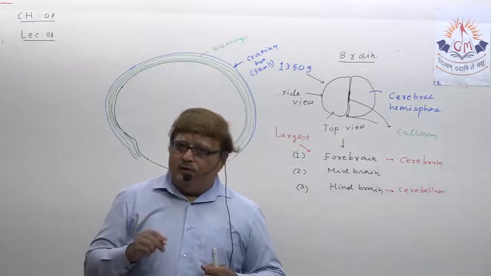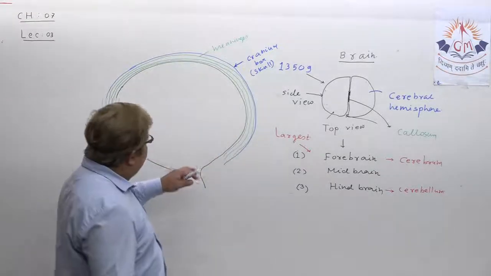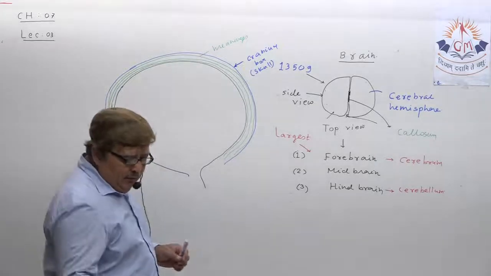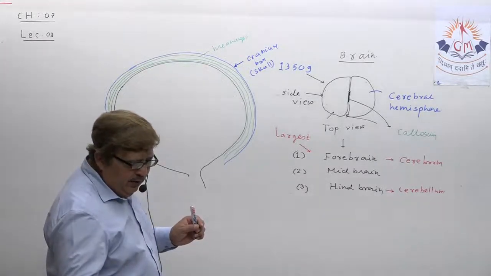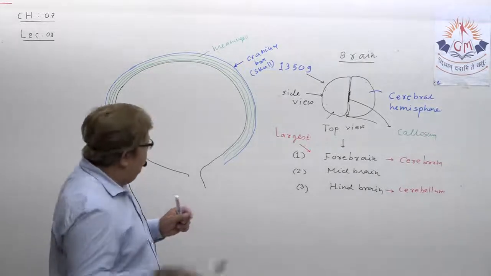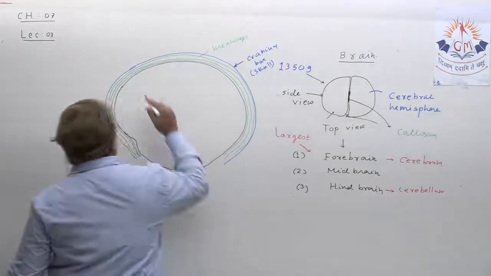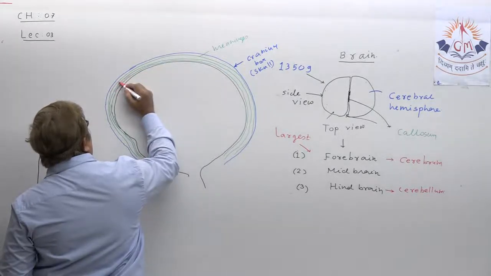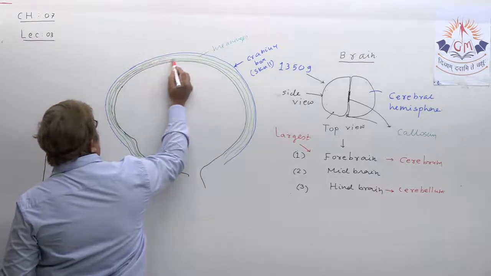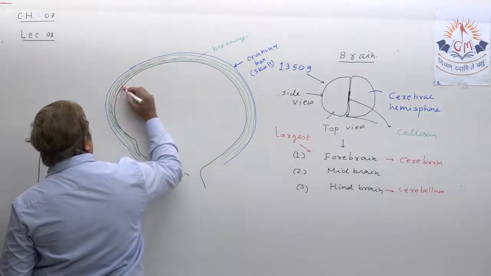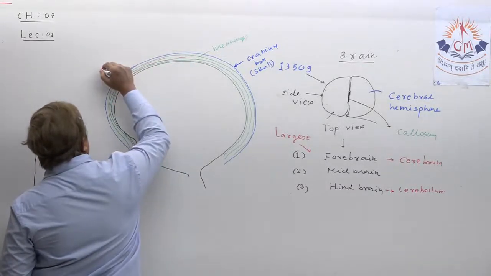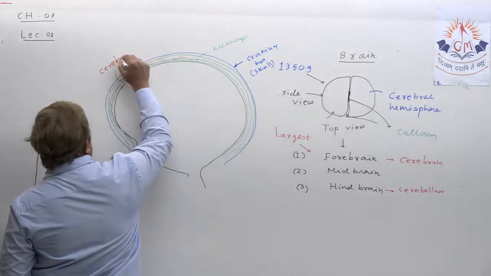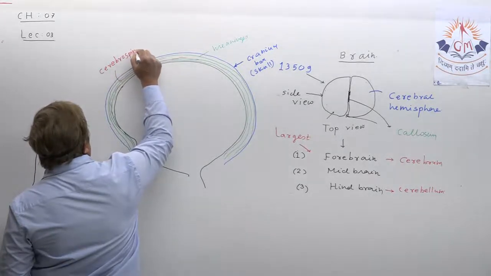So that cushioning effect to our brain is provided by the three layers of meninges, and between these meninges there is one type of liquid to create a cushion like effect, and that liquid is known as cerebrospinal fluid.